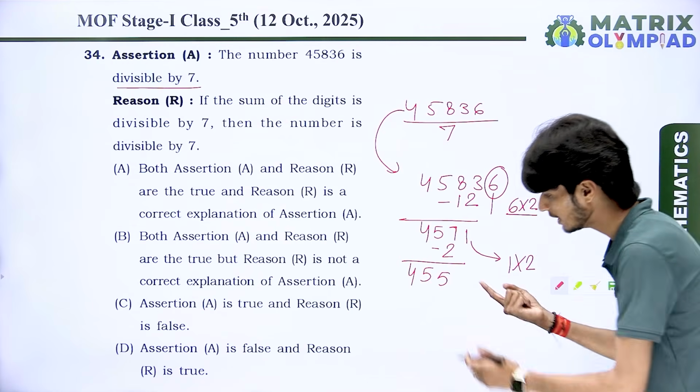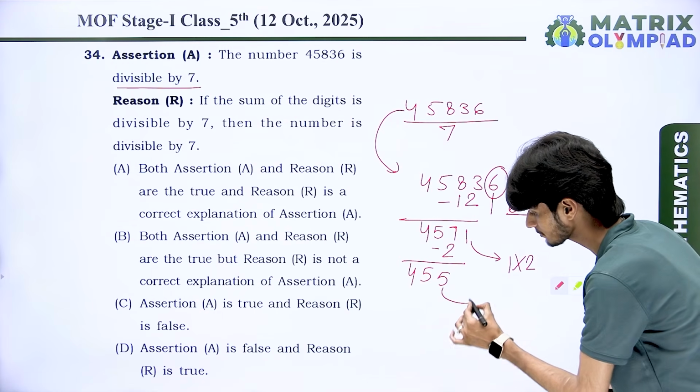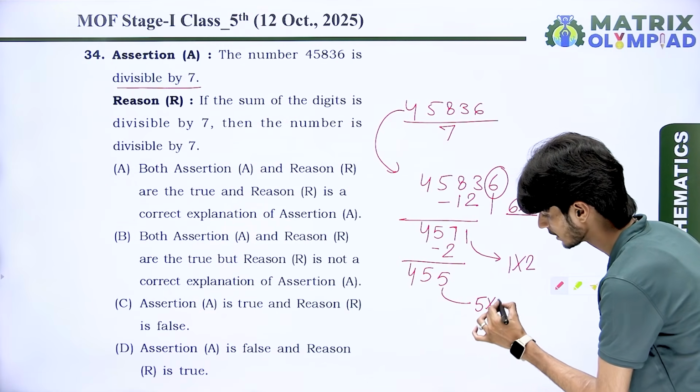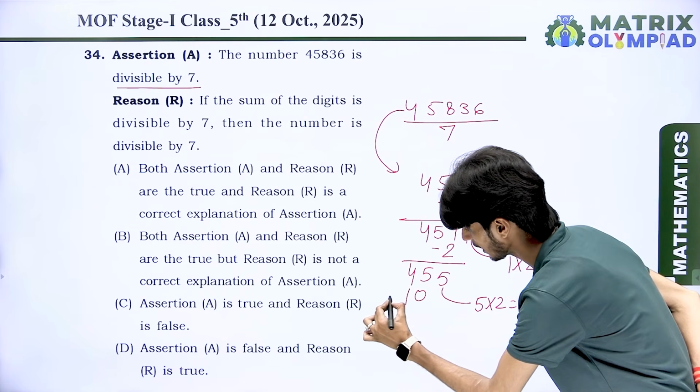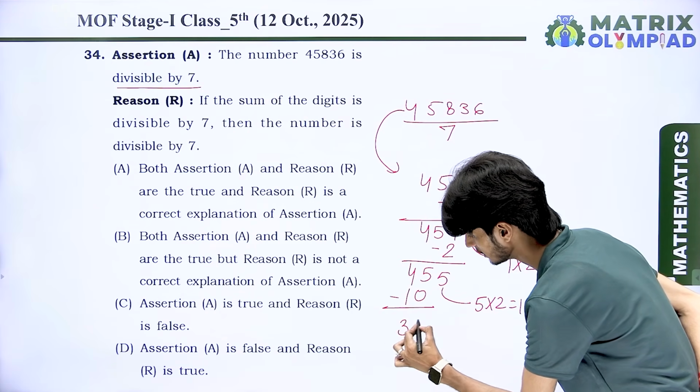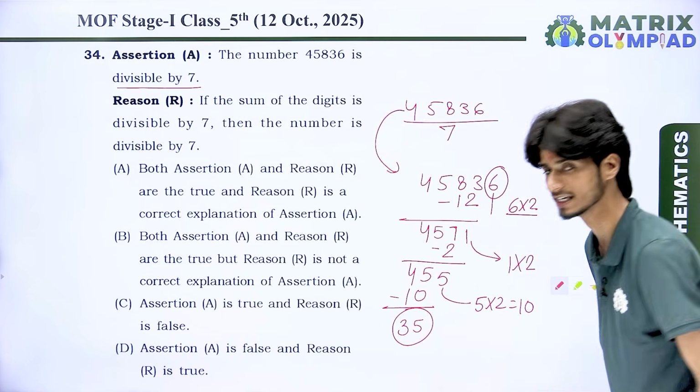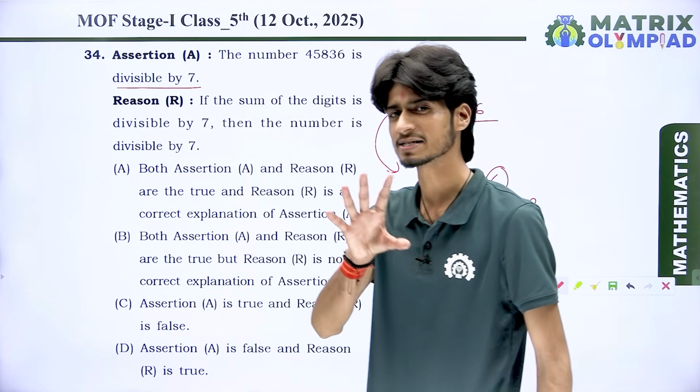Again, what do we do? Take the unit digit once again. Make its double. Then we get 10. And subtract 10 from the remaining number. Then we get 35. You can see here, the final result is 35.